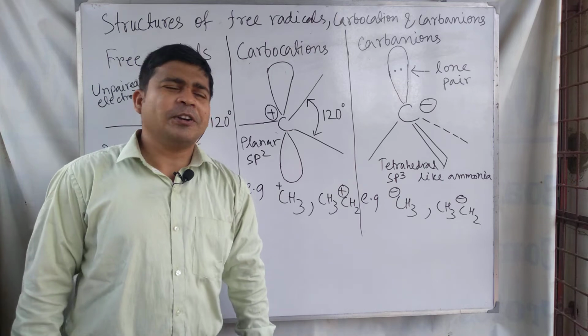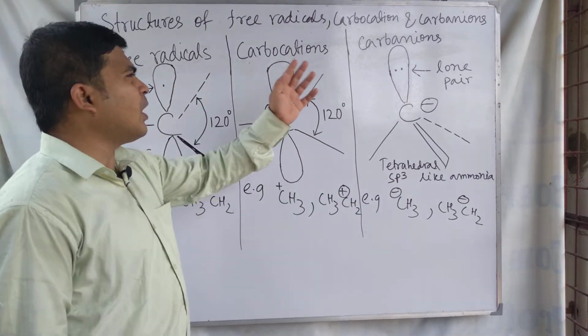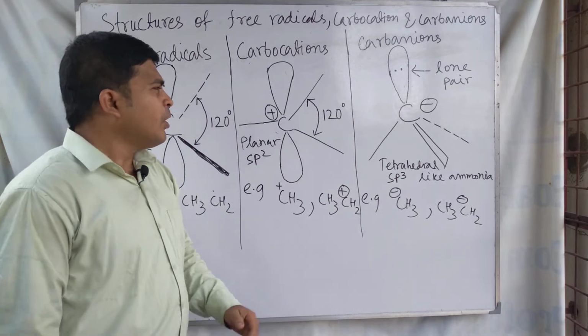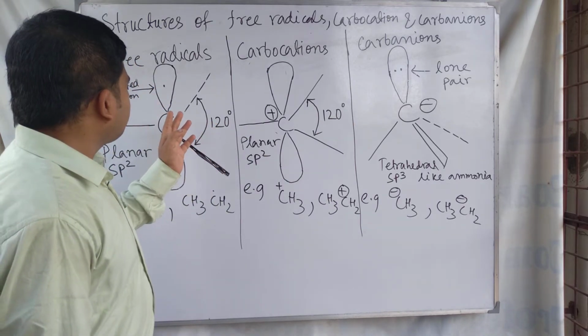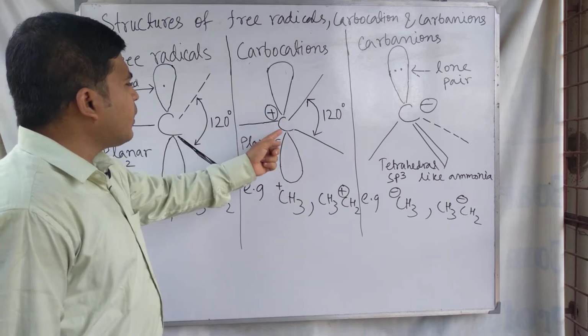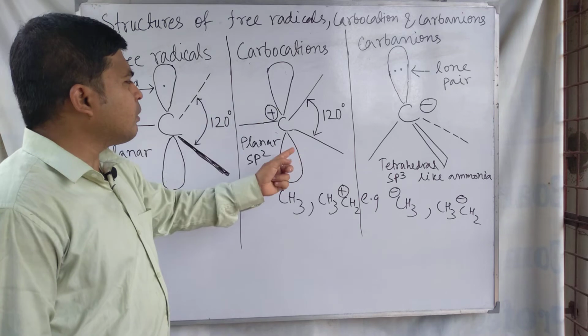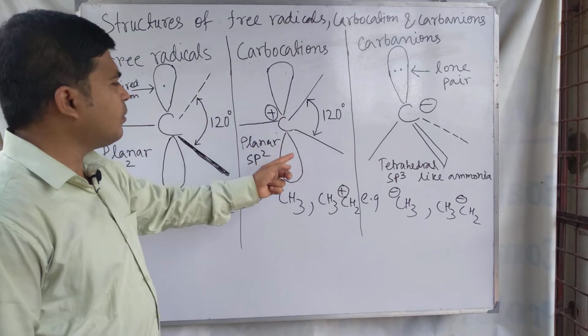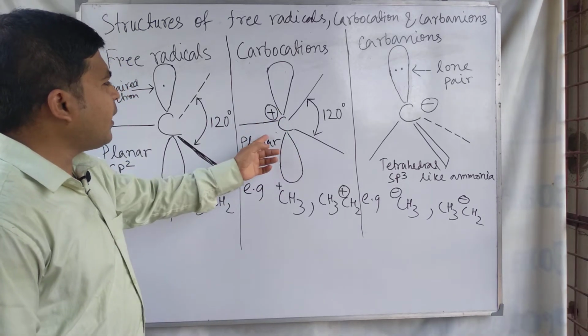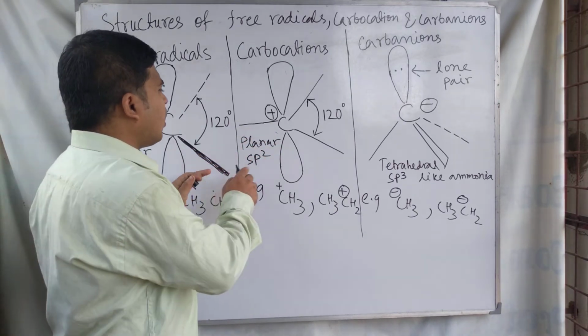So let's start our discussion. The discussion is about the structures of free radicals, carbocations and carbanions. Carbocation means when a carbon atom bears a positive charge. Carbon atom bears a positive charge, this is called carbocation, and these three bonds lie in one plane,